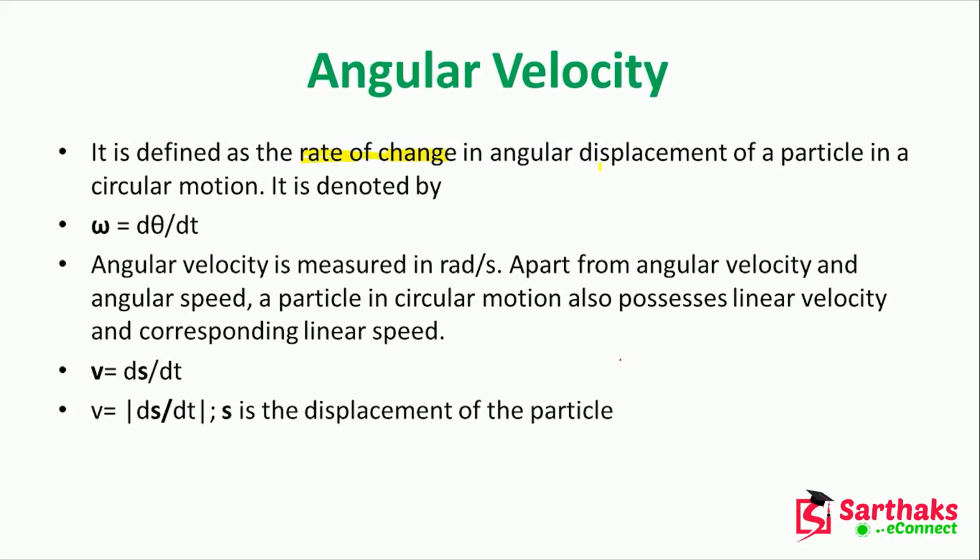So it is the rate of change in angular displacement, and it is denoted by omega. Omega equals d theta by dt, where d theta is how much angle you have crossed, right? And dt is the time difference between two points.